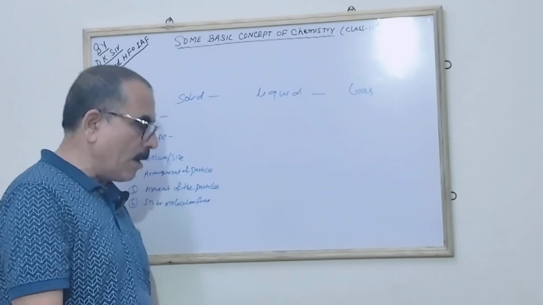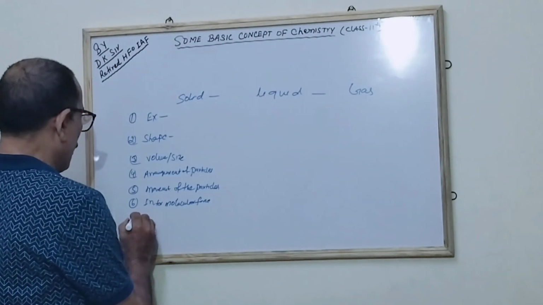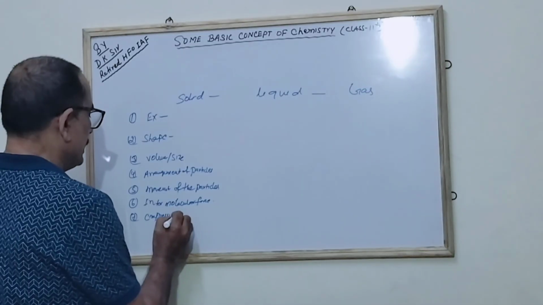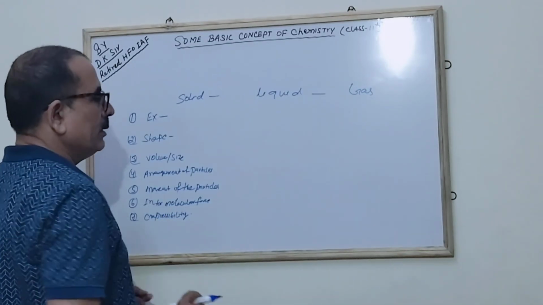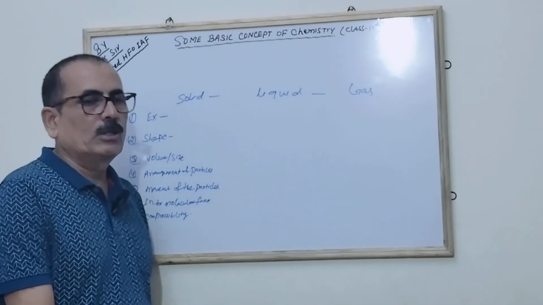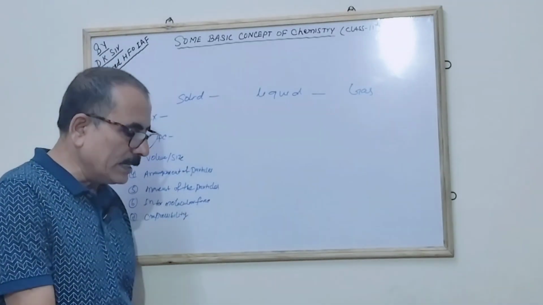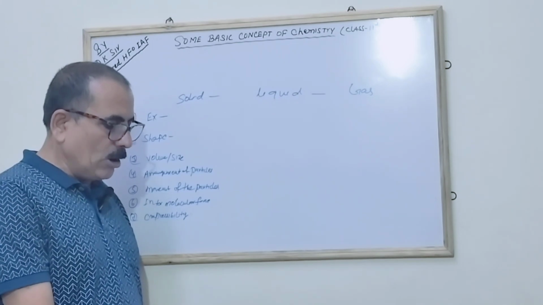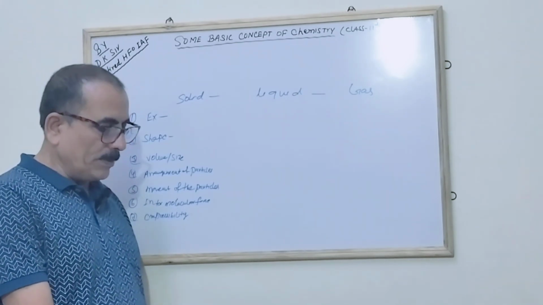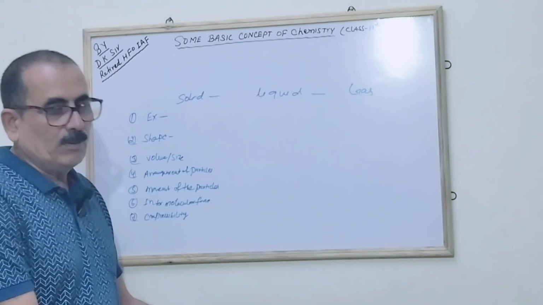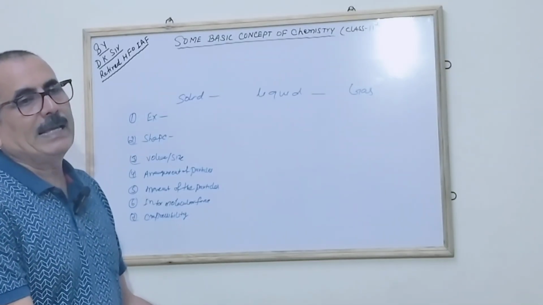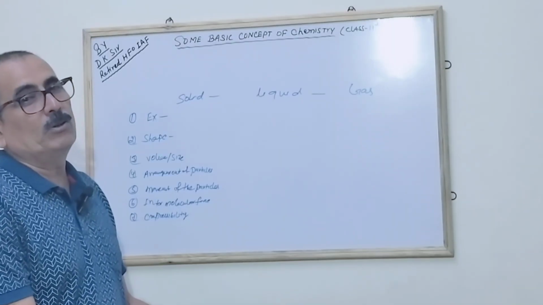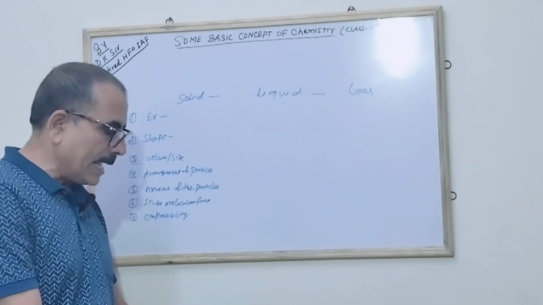The seventh is compressibility. Compressibility, you know, you can't compress the solid. Solid is too hard, you can't compress it. So normally solid is incompressible. The liquid can be compressed a little bit, but it is highly compressible when we talk about the gases, correct.